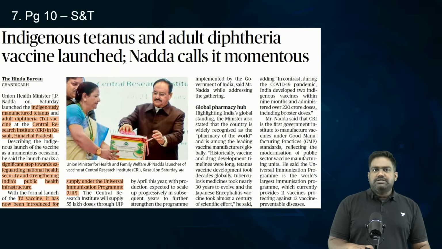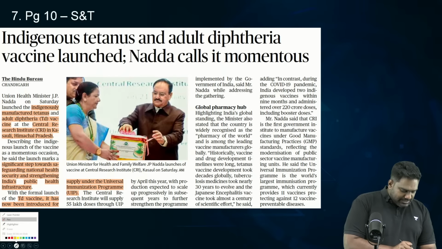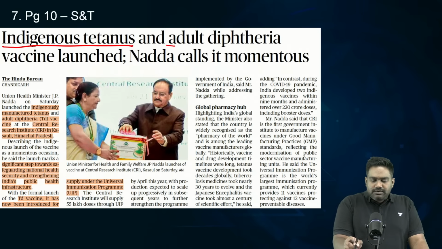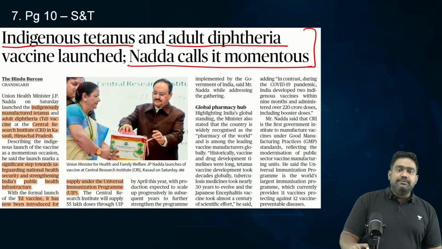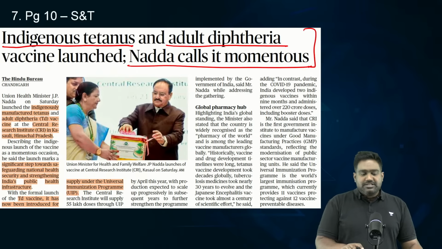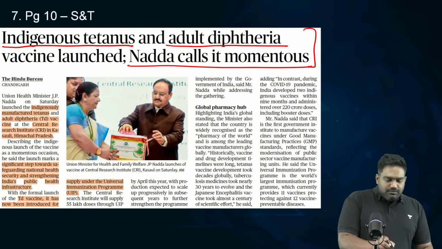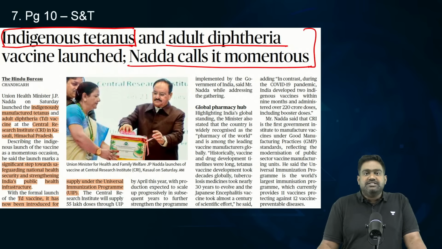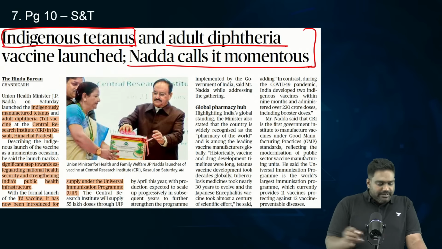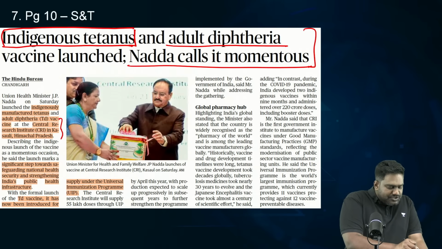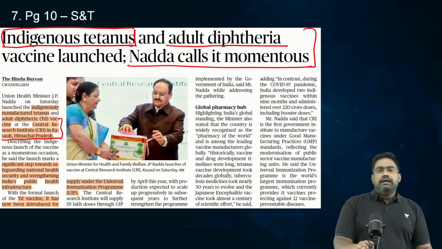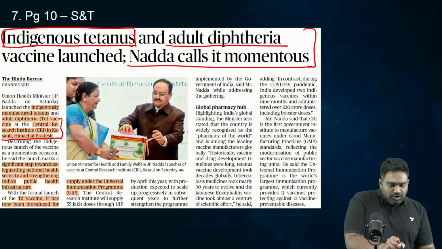Now, coming to the last article for today, India has rolled out an indigenous tetanus vaccine and adult diphtheria vaccine. It's a big development because both tetanus and diphtheria are deadly diseases, especially tetanus. The vaccines that were largely used were imported vaccines, which were slightly costlier as well. Now, the indigenous vaccine developed by the Central Research Institute, Kasauli, Himachal Pradesh, has been officially launched by the government and it will be integrated under the Universal Immunization Program.